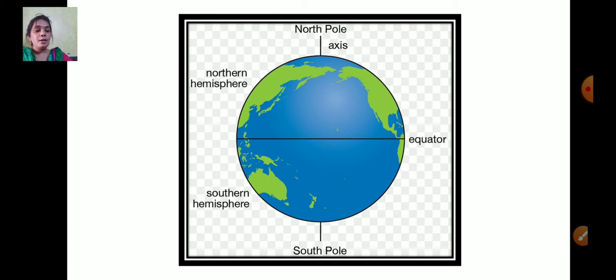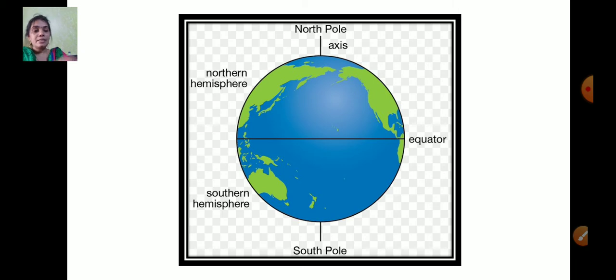For knowing about the seasons, we understood about the movement of the Earth. Now this is the model of the Earth, right? Let us cut the Earth like how you cut an orange.